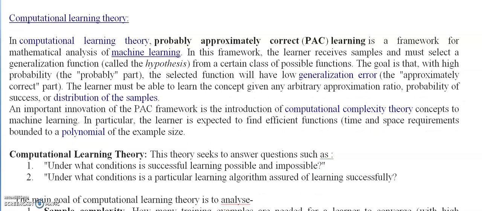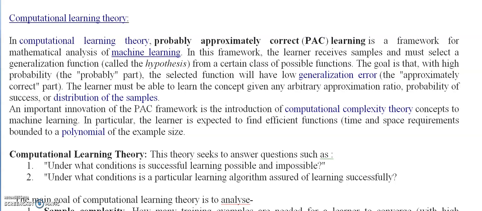In computational learning theory, we have a learning model known as the PAC learning model, which provides mathematical analysis in machine learning. PAC stands for probably approximately correct. In this learning, the learner receives some sample and must select some hypothesis from a hypothesis space with the goal that with high probability the selected hypothesis will have low generalization error, or low true error, when working on test data.